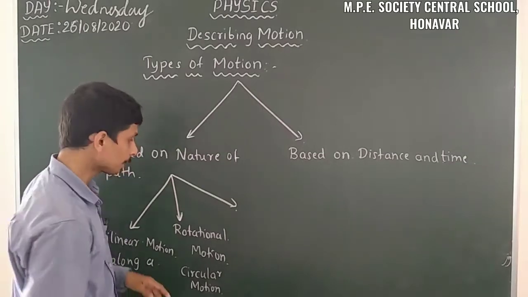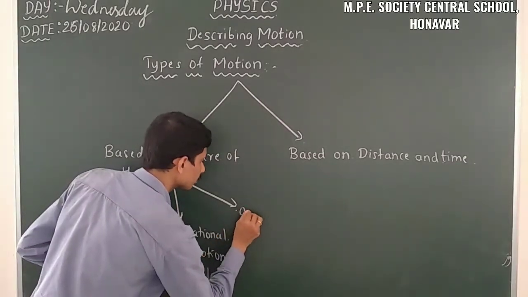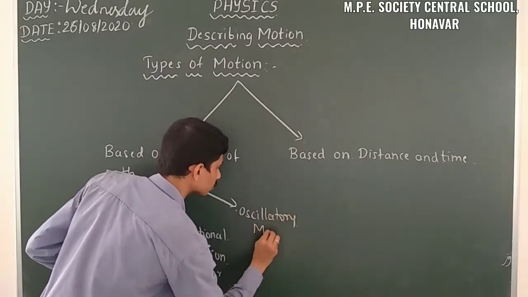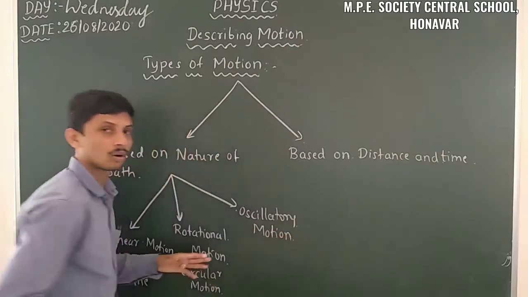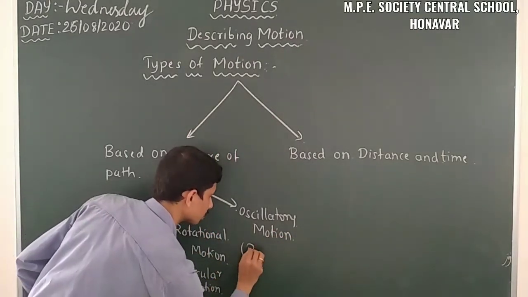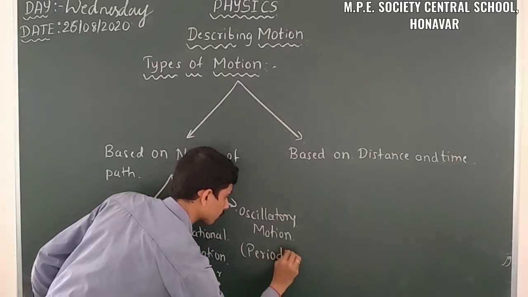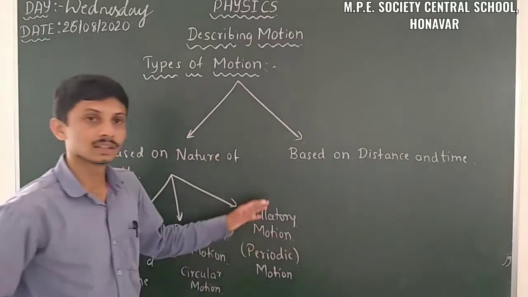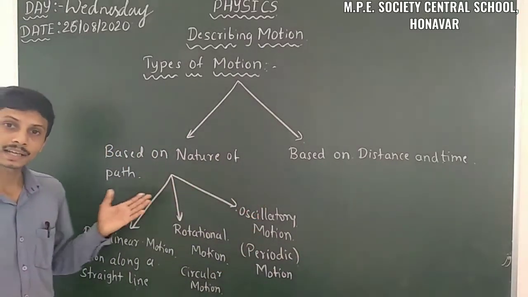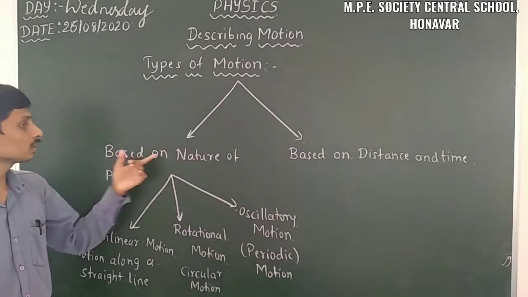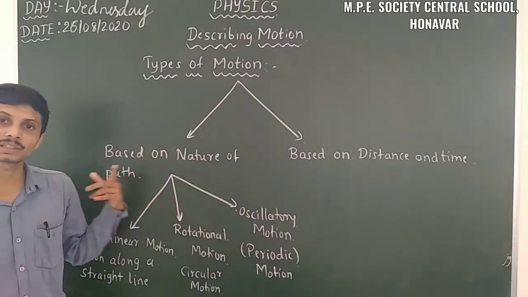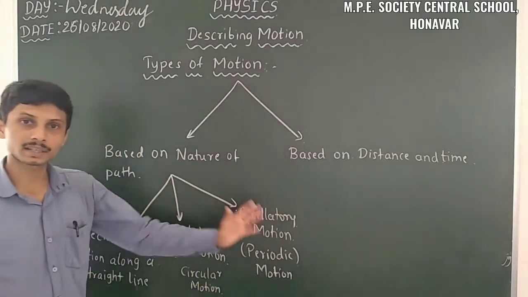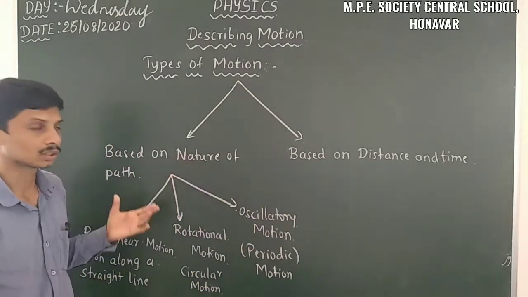Then the third type is the oscillatory motion, or we can say periodic motion. So these three are the classification of motion based on the nature of the path taken by an object.